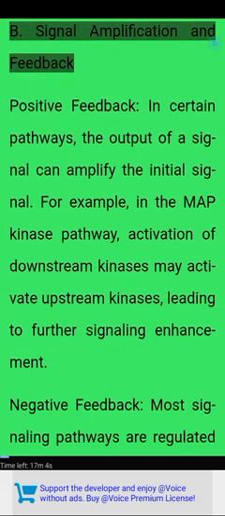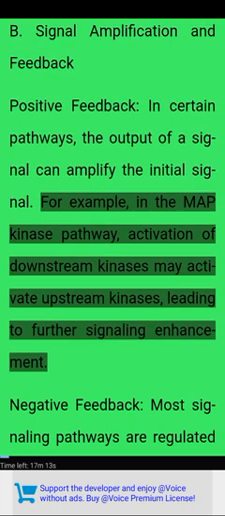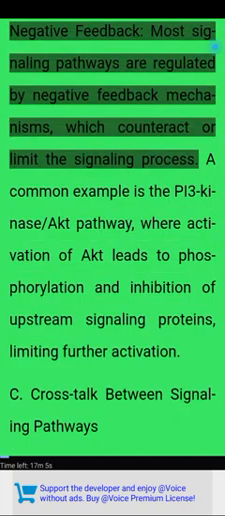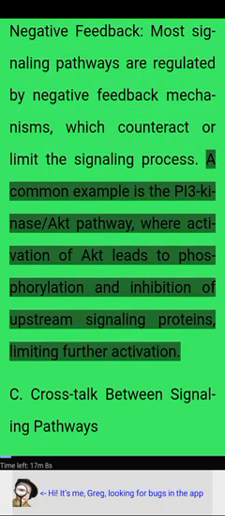B. Signal amplification and feedback. Positive feedback. In certain pathways, the output of a signal can amplify the initial signal. For example, in the MAP kinase pathway, activation of downstream kinases may activate upstream kinases, leading to further signaling enhancement. Negative feedback. Most signaling pathways are regulated by negative feedback mechanisms, which counteract or limit the signaling process. A common example is the PI3 kinase AKT pathway, where activation of AKT leads to phosphorylation and inhibition of upstream signaling proteins, limiting further activation.